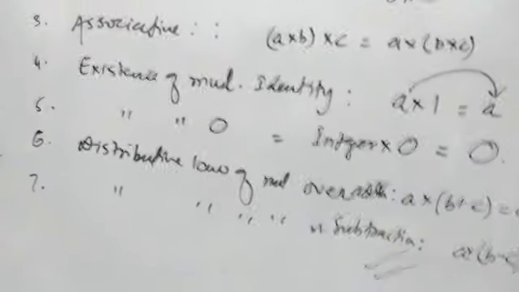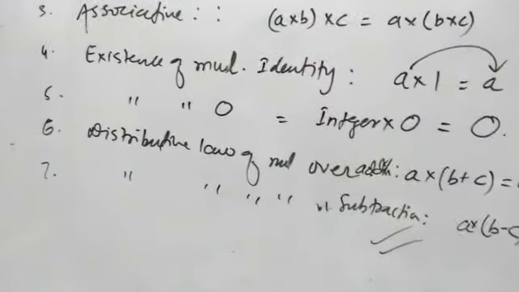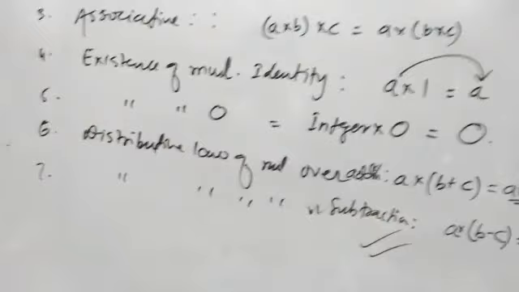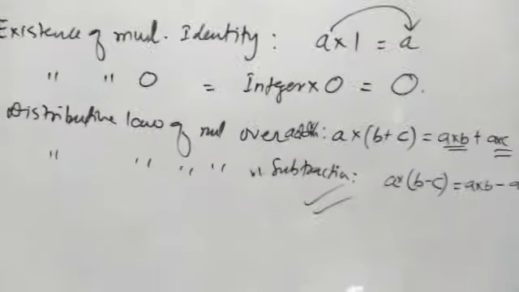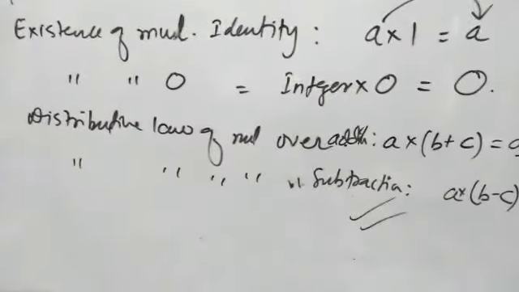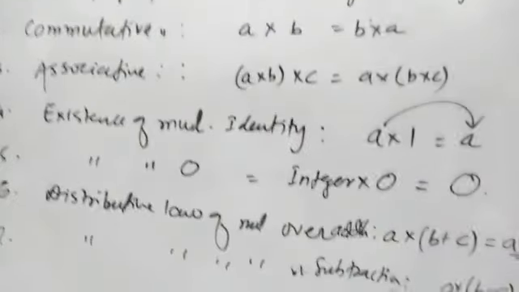If you understand all these rules, all these properties, then you can easily complete chapter number 1. Exercise 1.1 is totally based on the properties of multiplication for integers. I think if you clearly understand these rules or clearly memorize these properties of multiplication, then you can easily solve exercise 1.1. Okay, I would like to complete the video with this.